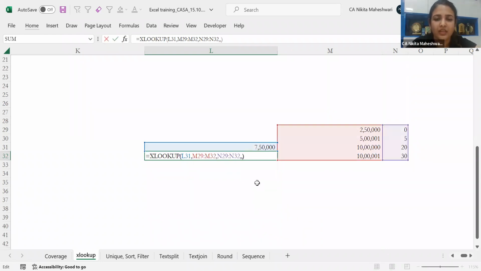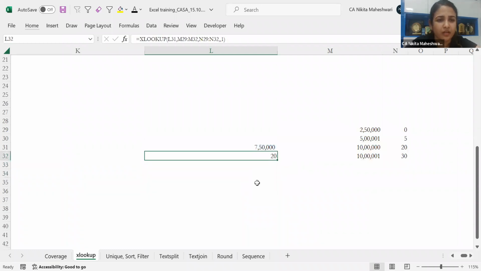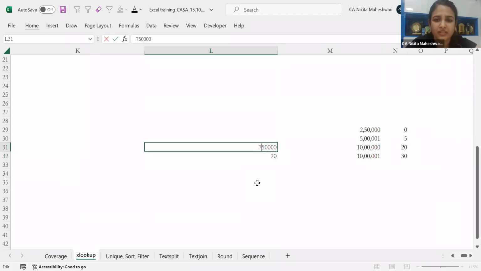If I put this, now it is giving me 20%. Ma'am, the amount is 8.5 lakhs. I think it is 7.5 I've written over here. Okay, let me take that example also. If it is 8,50,000, then also I'm falling in the ratio of 20%. I have to pay the tax rate of 20%. If it is, let's say, 2,50,000, it is 0 because I'm not required to pay tax on that.